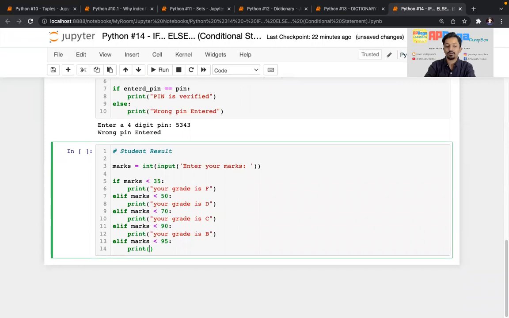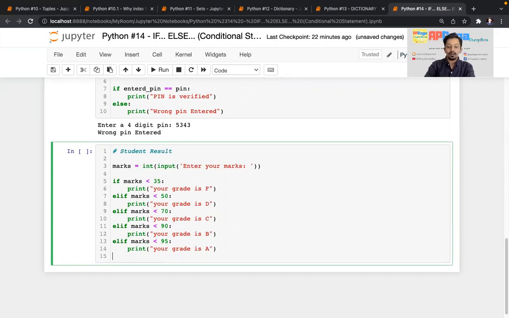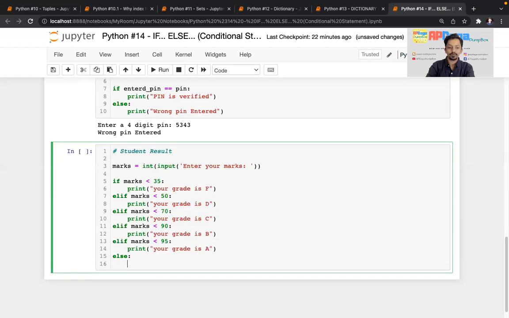I'll use the same example to explain those things. So I'm just printing the grade is A, and else, like if marks are more than that, in else you don't need to provide any condition. Okay, so I'll write your grade is A plus.